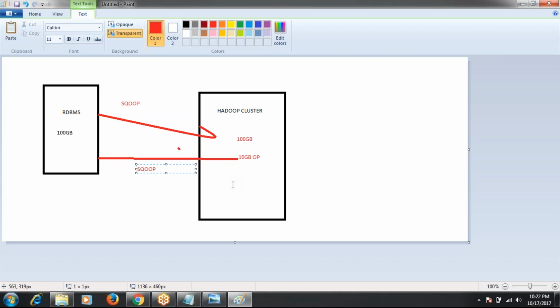In my present project also, we are using Sqoop for importing the data from the Netezza database to the Hadoop cluster. So that is the use of Sqoop. Using Sqoop, you can connect any database, not only Netezza, not only SQL. You can connect MySQL, Oracle, DB2, any database, and import the data from that particular database to the Hadoop cluster. That is the use of Sqoop. It is used only for import and export. That's it.